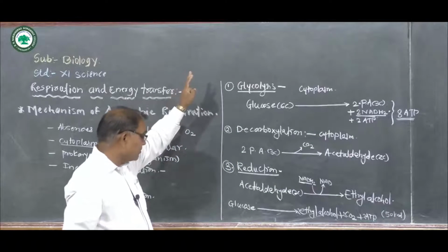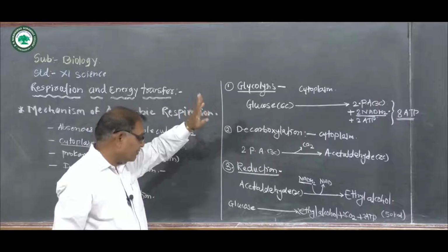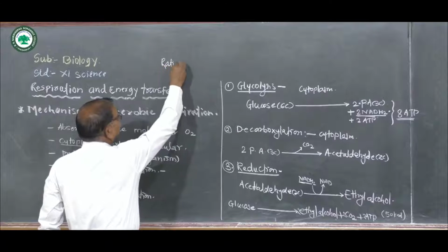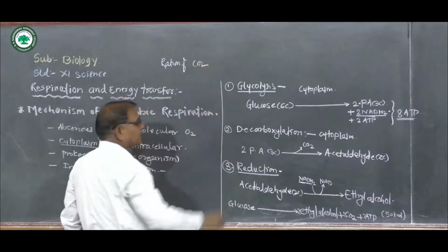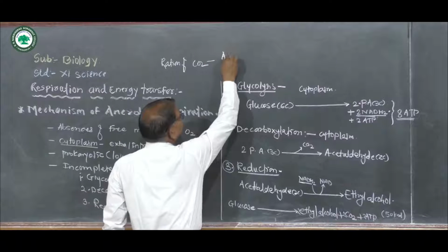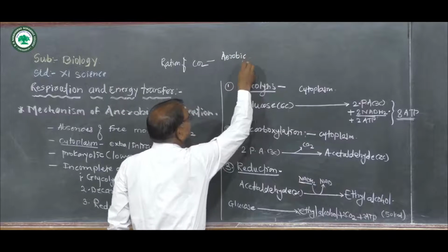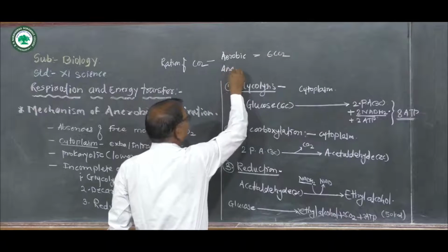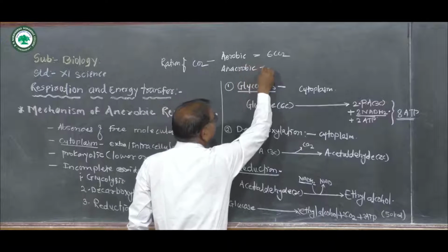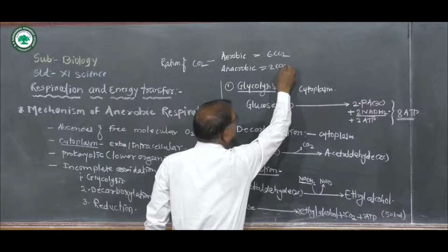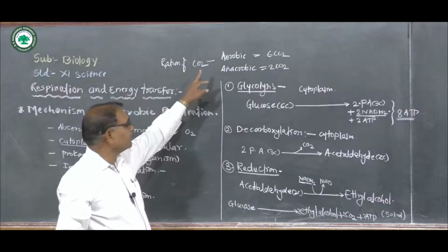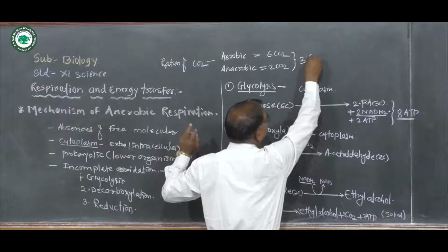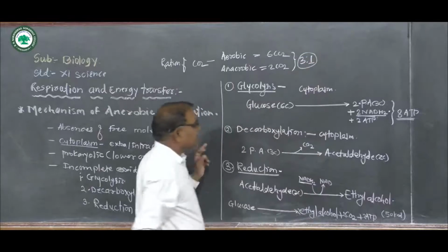Now, comparing aerobic and anaerobic respiration, the CO2 release in aerobic respiration is 6 CO2 and in anaerobic respiration is only 2 CO2. So the ratio of CO2 released during aerobic and anaerobic respiration is 3:1. That is one of the differences.